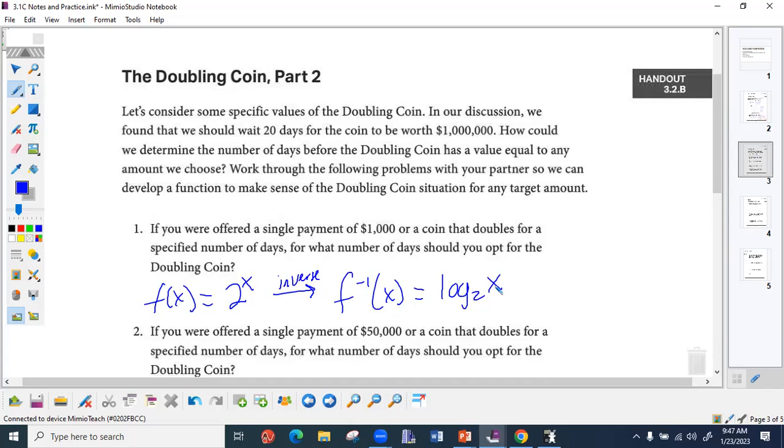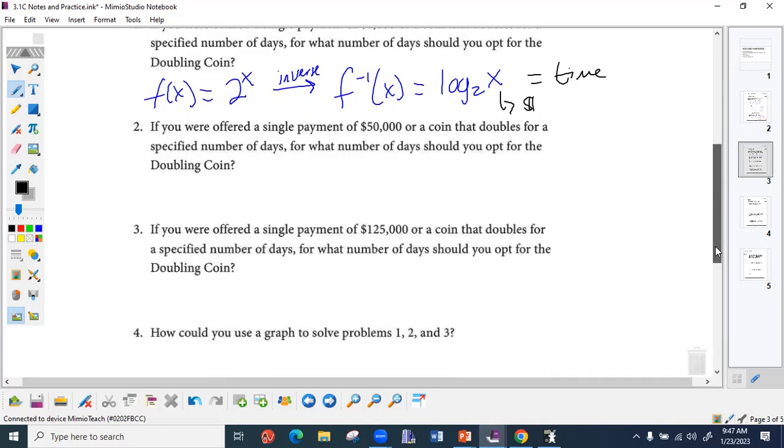So now we can write this in terms of us solving a problem, right? In terms of the problem, now x is our money, our dollar amount. And the output that we're going to get is our time. So does that make sense? Because we found the inverse, we now can input our money amount to find out how long it's going to take us in terms of time. Okay, so look here. Let's use this formula.